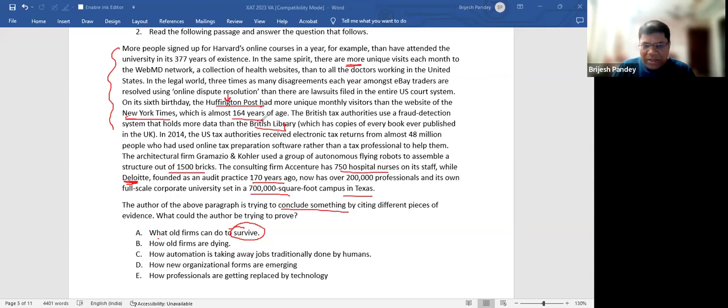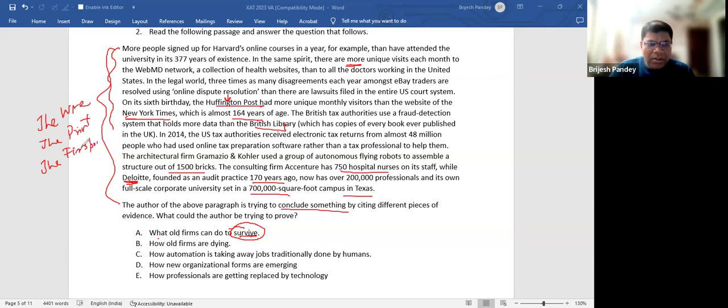So when you say what old firms can do to survive, firstly, the author has not talked about anything old firms can do. He has simply made comparisons. And comparisons don't mean that the one with lower numbers has a fear of survival. For example, the Wire, the Print, the First Post are all online news, right?